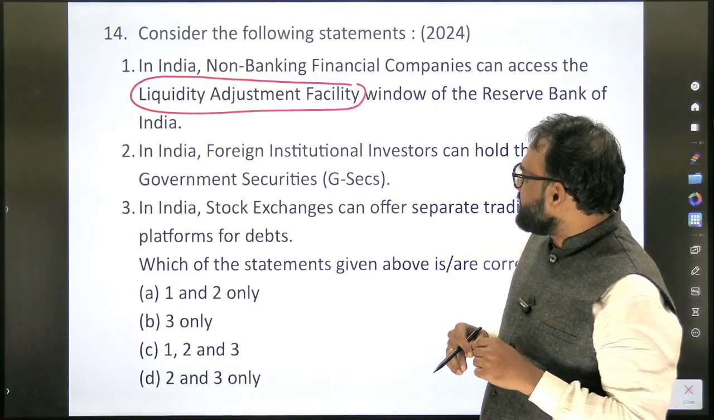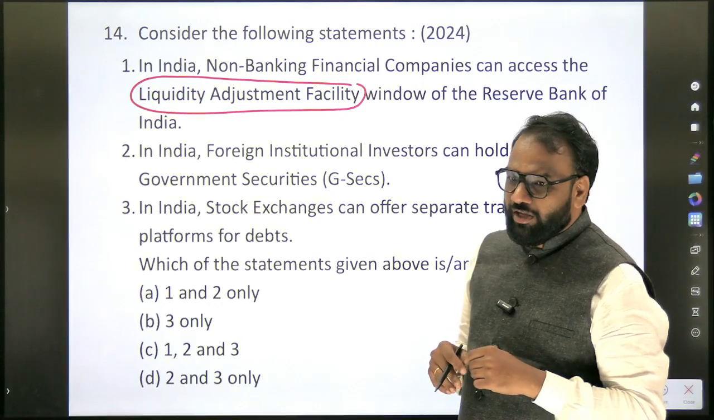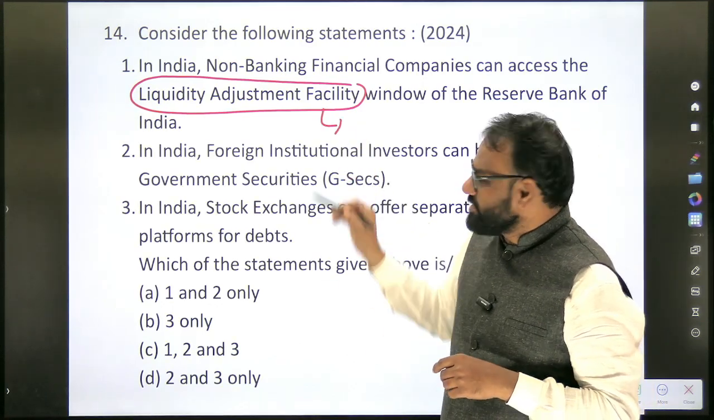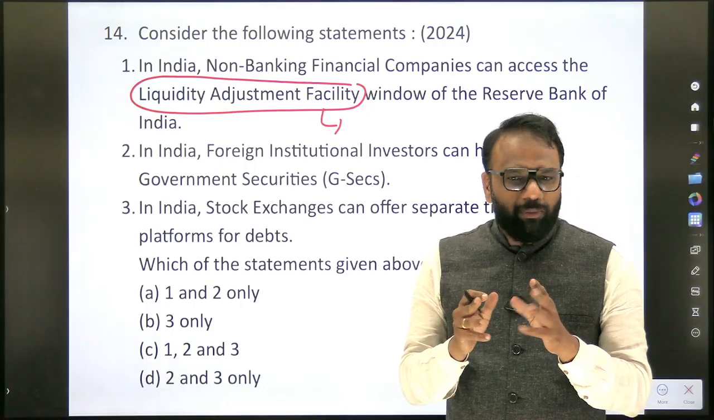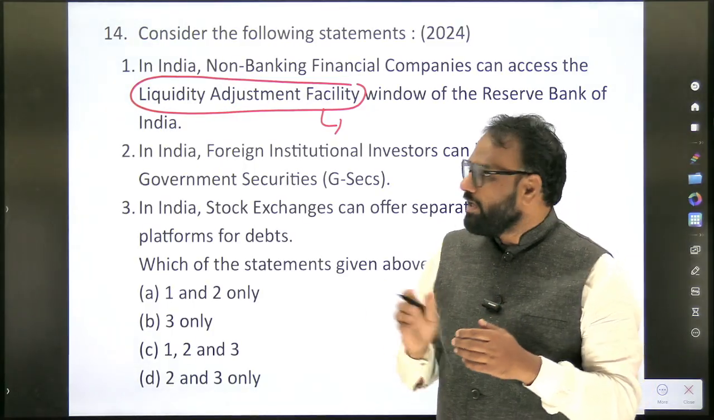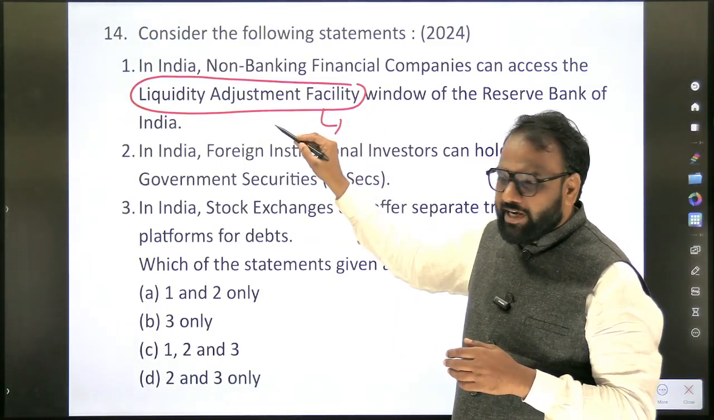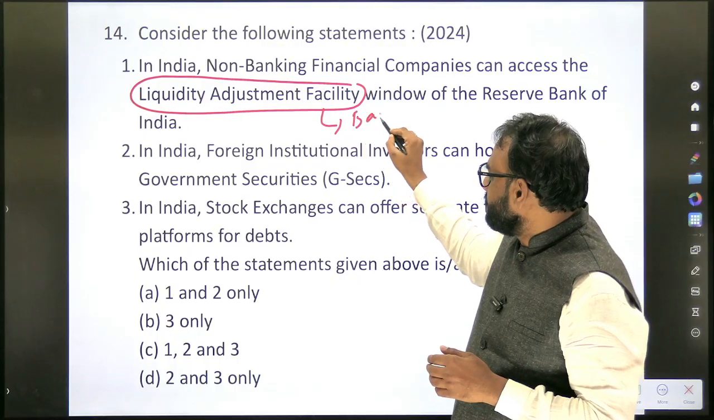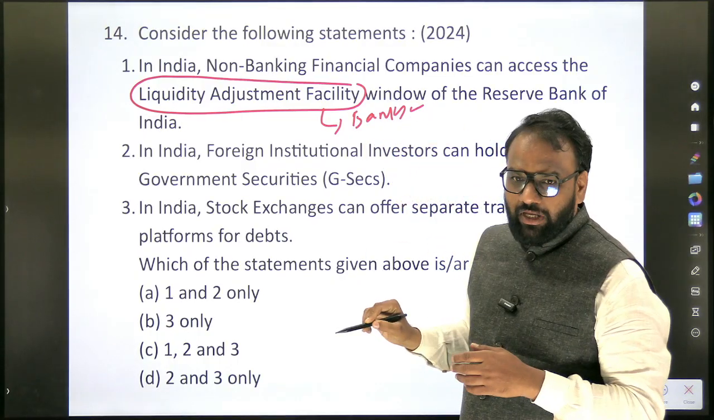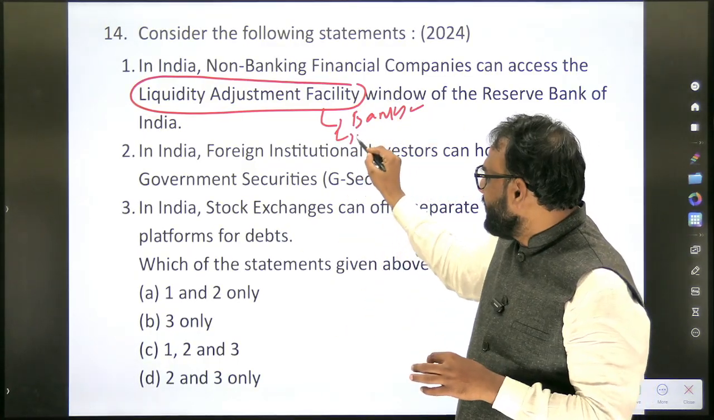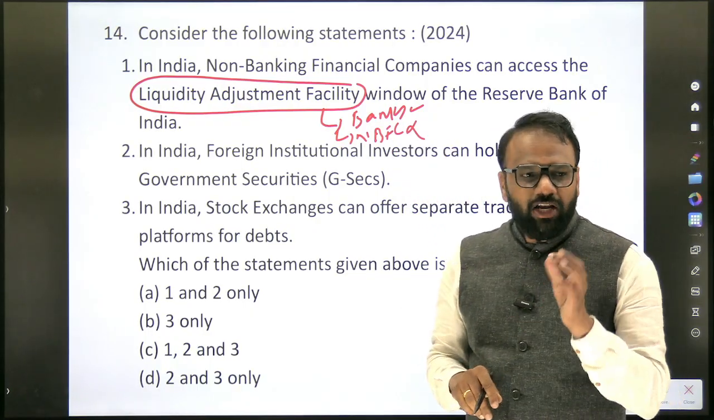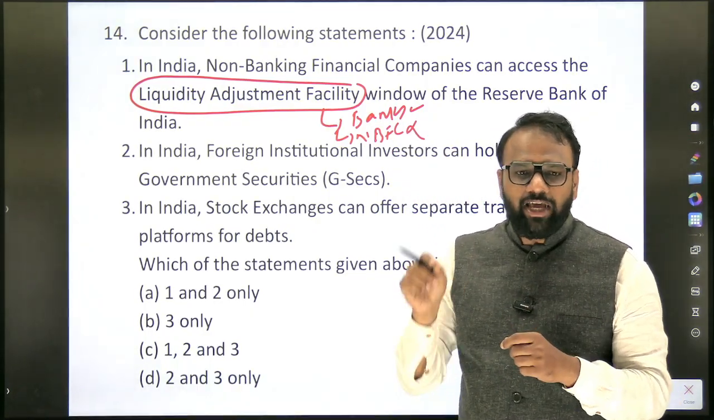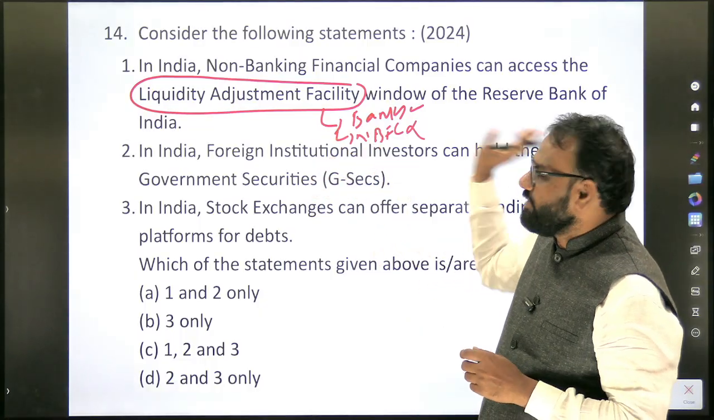So, the liquidity adjustment facility window of the Reserve Bank of India. Who all can access it? Under this liquidity adjustment facility, purchasing and selling of repos will take place. Who all can participate? Banks can do it. Now from this question's point of view, NBFCs cannot. In India, non-banking financial companies cannot access the liquidity adjustment facility window.